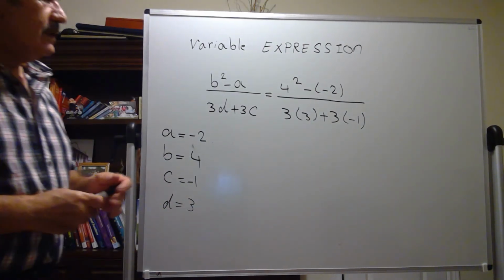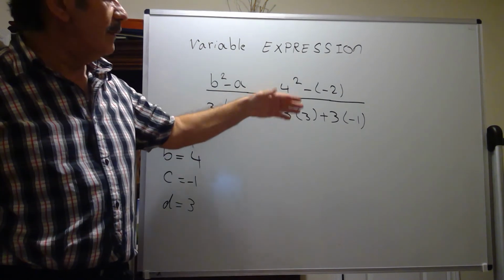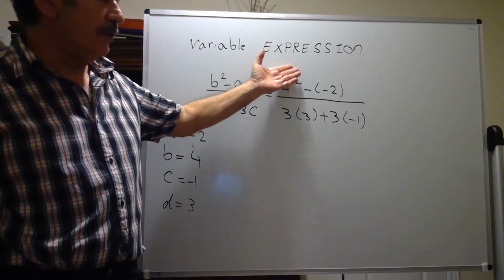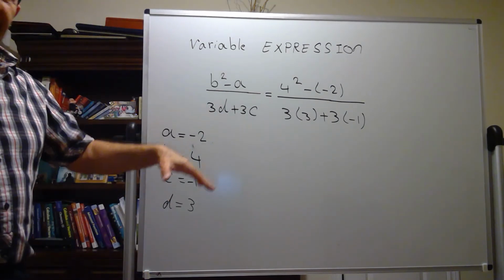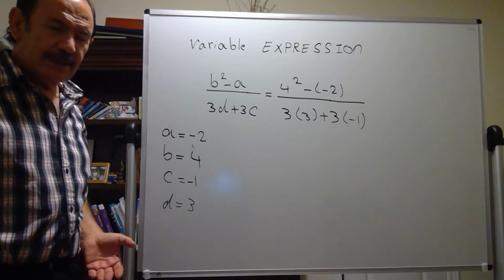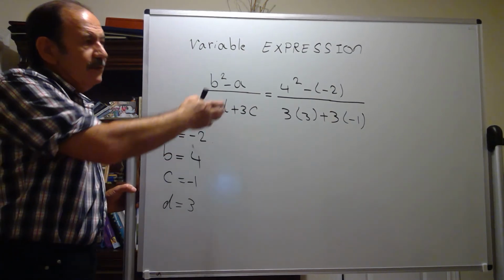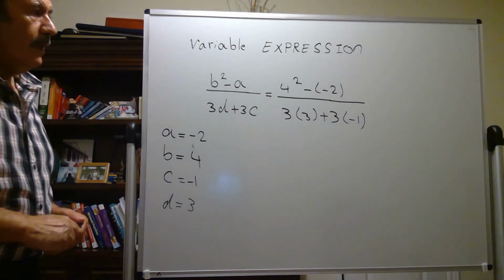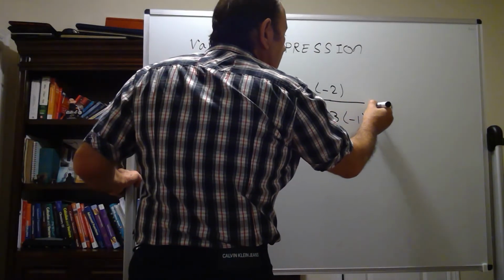Remember, when we are using a fraction, always continue the fraction line to cover both the top and bottom, the numerator and denominator. At the first step, I didn't do any action mentally. I just substituted the values for the variables.